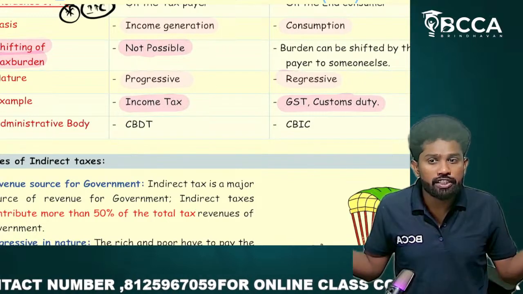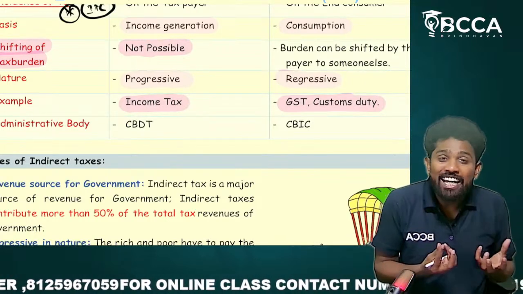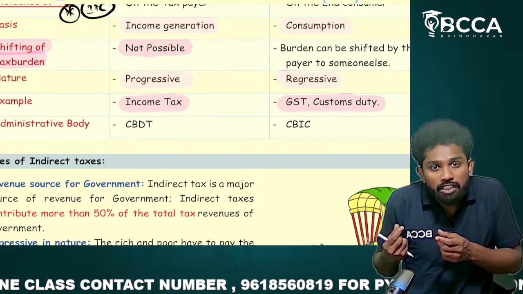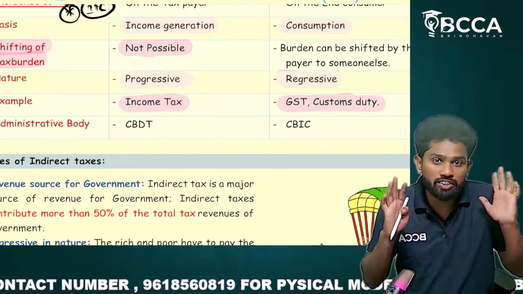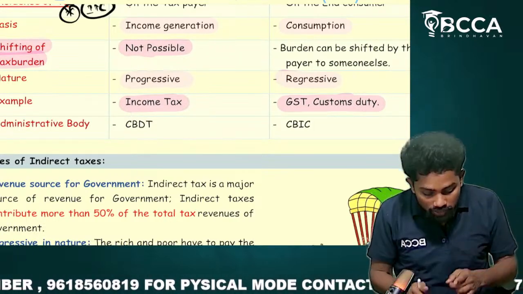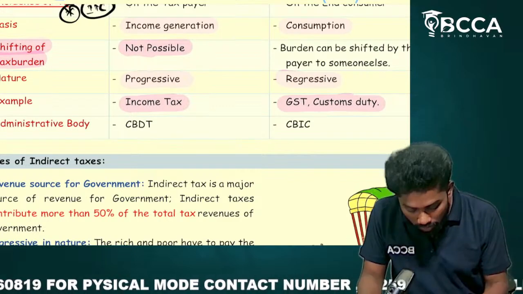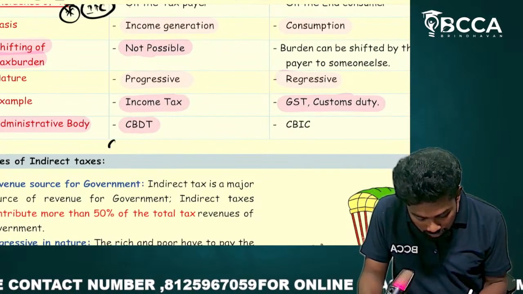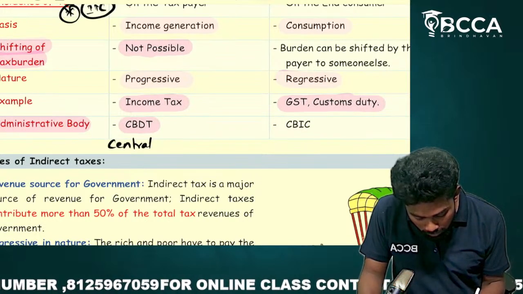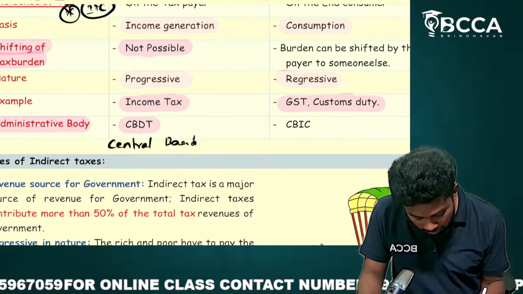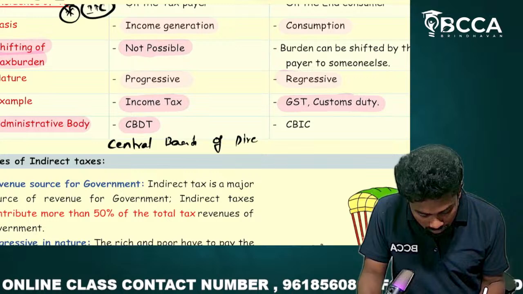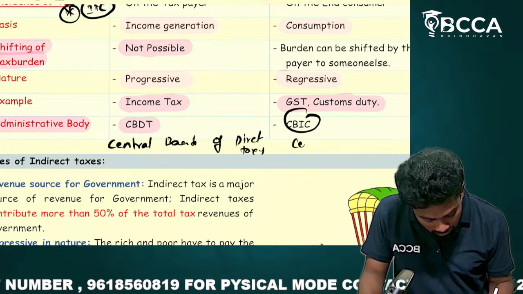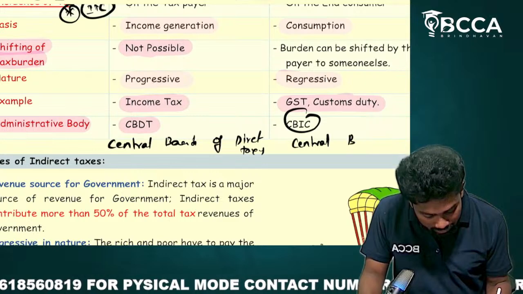Just because they kept a rule, there is no guarantee that we are going to follow. So there should be someone who checks whether we are following it as per the statute, as per the law. That is the one called the administrative body. For direct taxes, it is CBDT. CBDT means Central Board of Direct Taxes. Then CBIC means Central Board of Indirect Taxes and Customs.